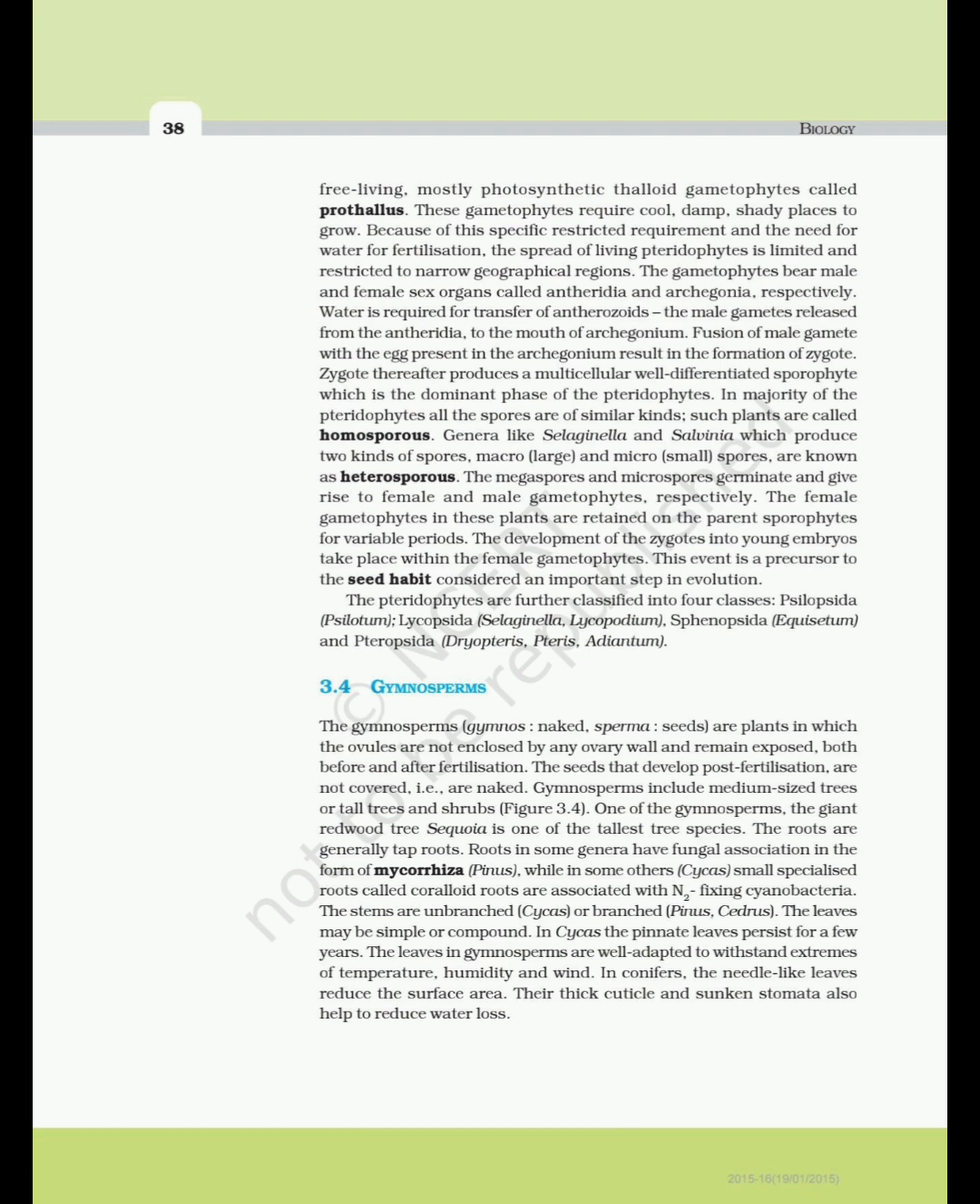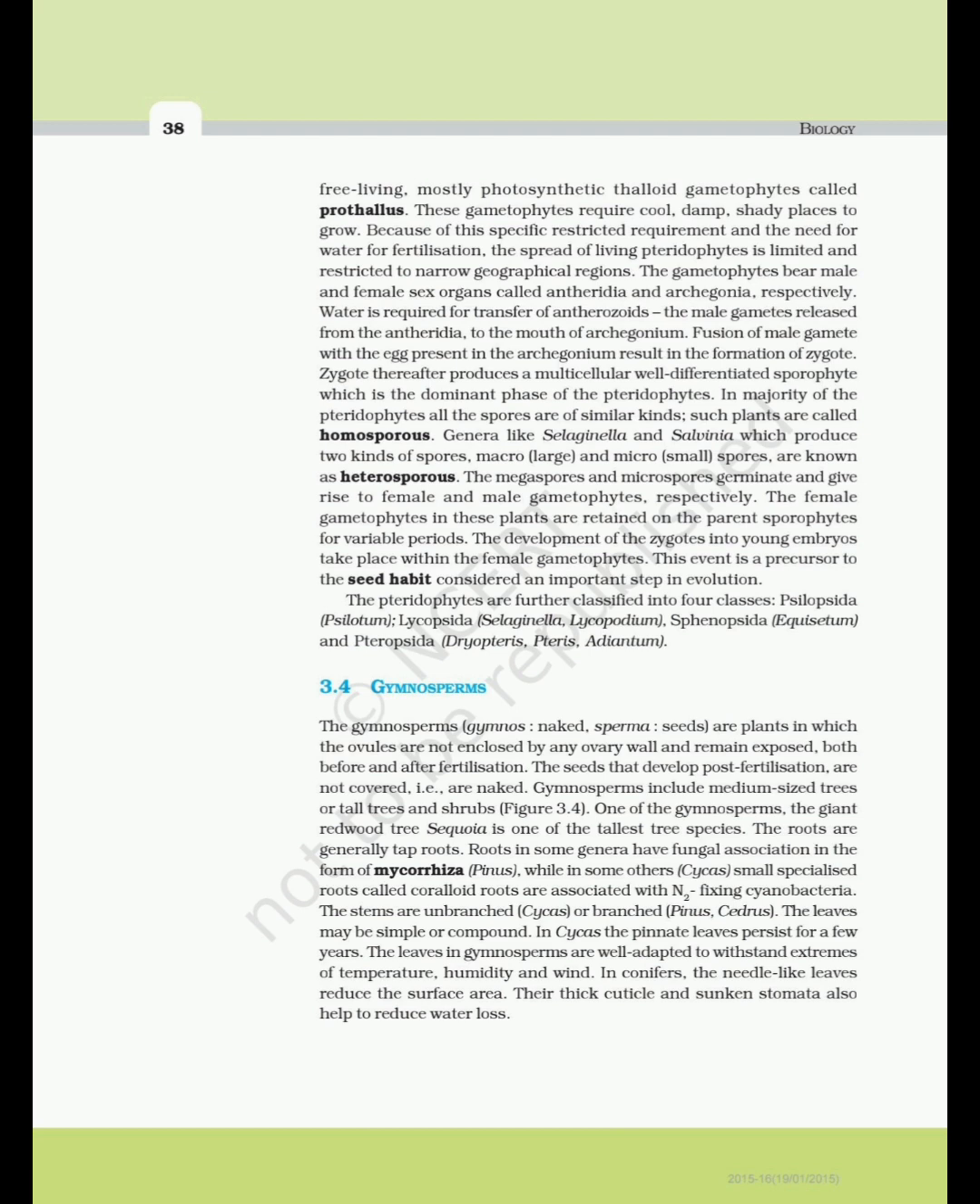The roots are generally tap roots. Roots in some genera have fungal association in the form of mycorrhiza (Pinus), while in some others (Cycas), small specialized roots called coralloid roots are associated with N2-fixing cyanobacteria. The stems are unbranched (Cycas) or branched (Pinus). The leaves may be simple or compound.